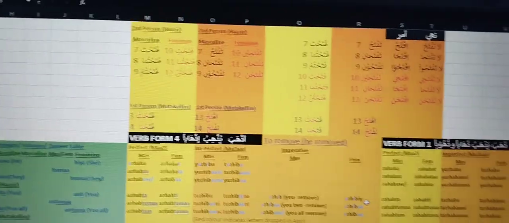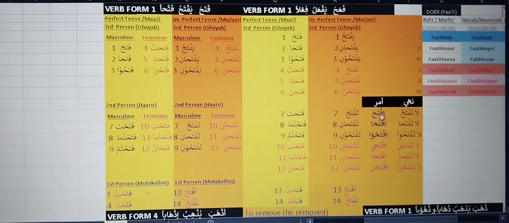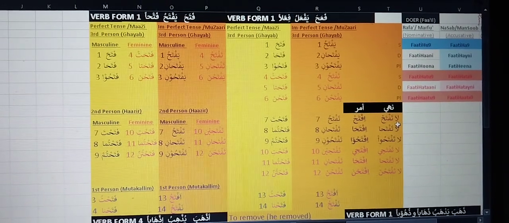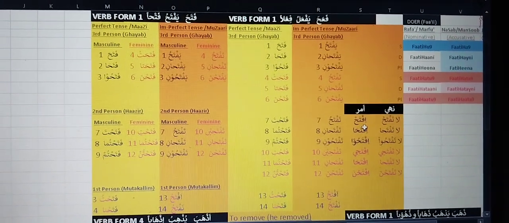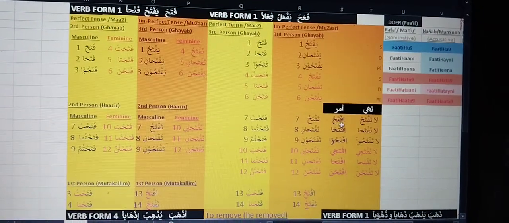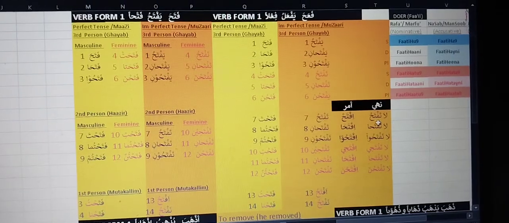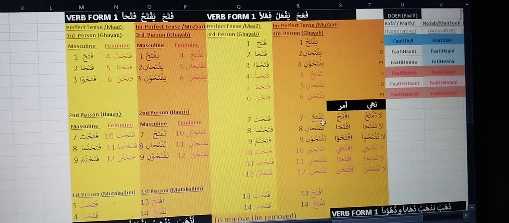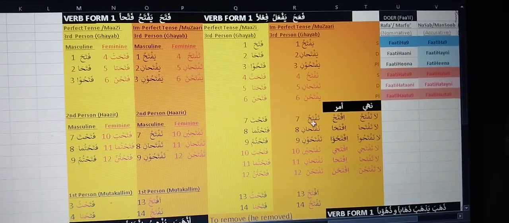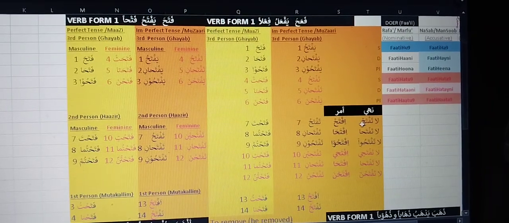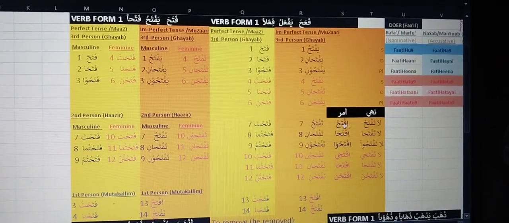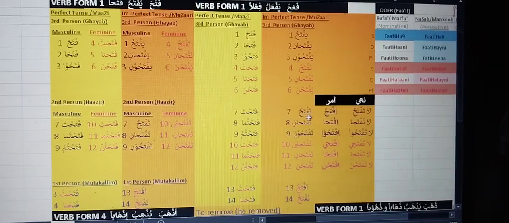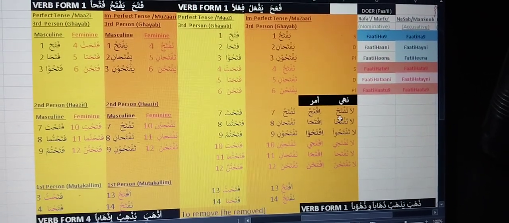We are going to go into that reason later on inshallah. Hope this much is understood. And this is amr and this is nahi, positive and negative imperative. Ifta means you open, when we say it to one person. And la taftah, how is it formed? Just from the muzare form, it comes as it is, just the ending gets the sukoon over it. So in amr also the last letter gets a sukoon, and in nahi also the last letter gets a sukoon.